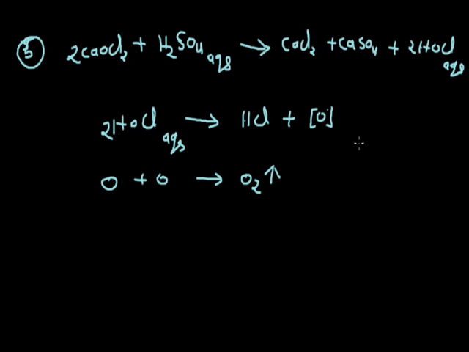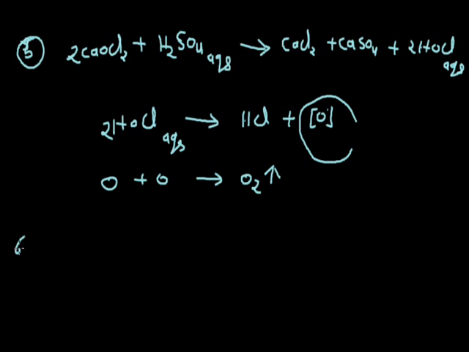Due to the evolution of this nascent oxygen, it behaves as a bleaching agent. So one point is clear: the bleaching action of the bleaching powder is due to the nascent oxygen. Since its bleaching action is due to the oxidation process, its bleaching action is permanent.